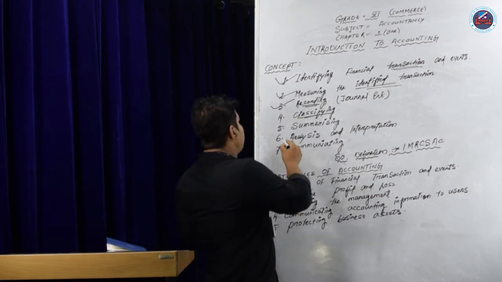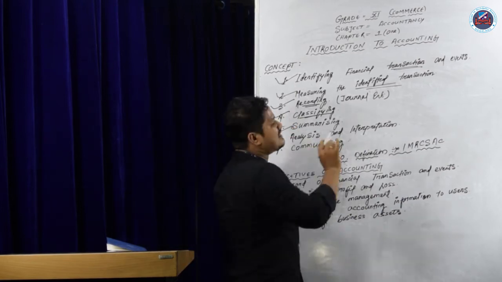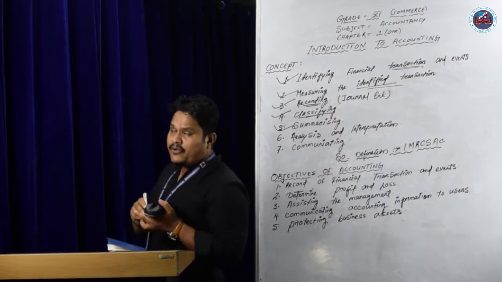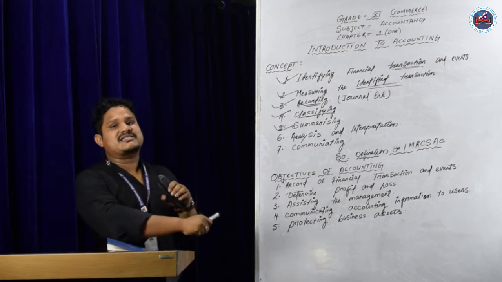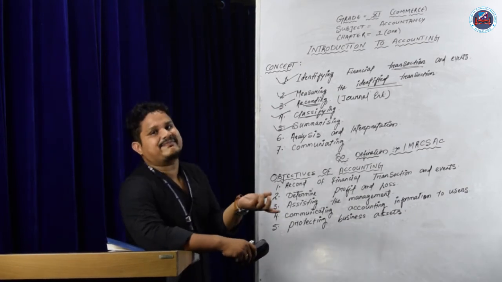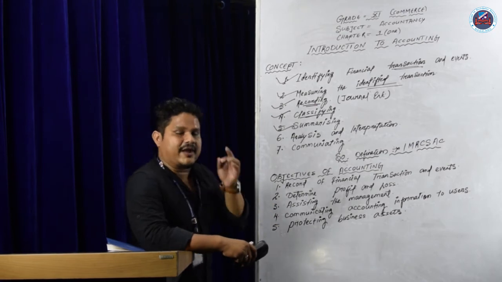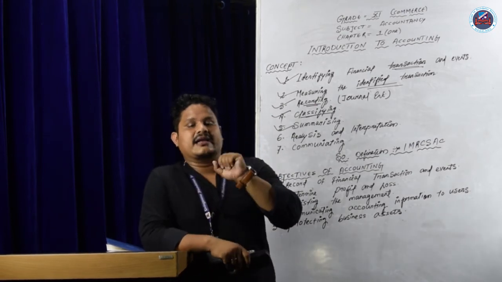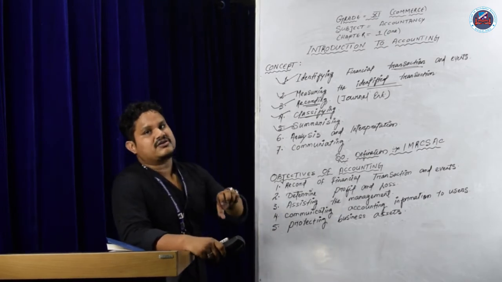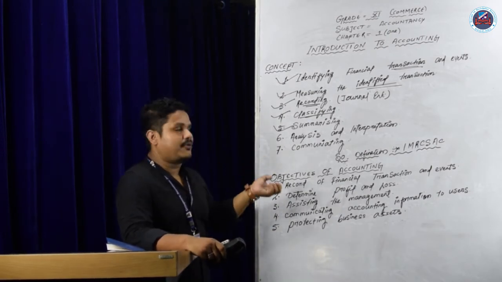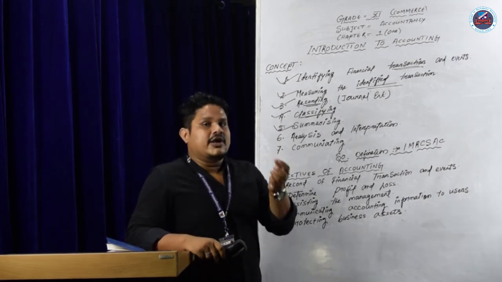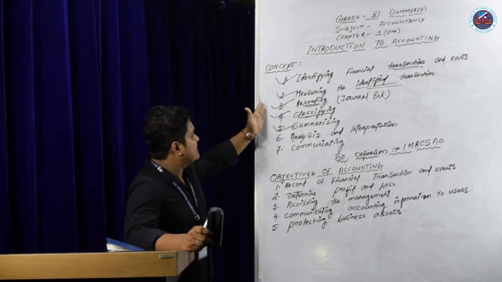After that, you have to summarize the accounts. What is the meaning of summarizing? At the end of the year, we have to prepare the income statement and balance sheet. That is the basic part. Income statement means every firm, every business has to make an income statement. You have to prepare the trading account, profit and loss account, and balance sheet. That is also very important. You will learn slowly because this is new for you.